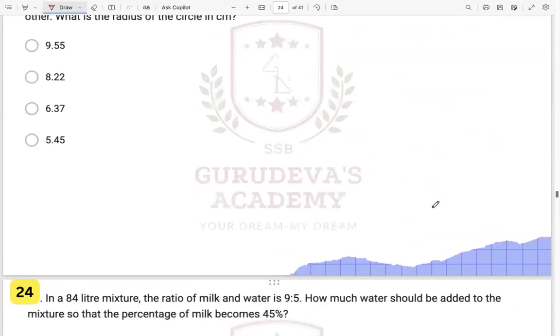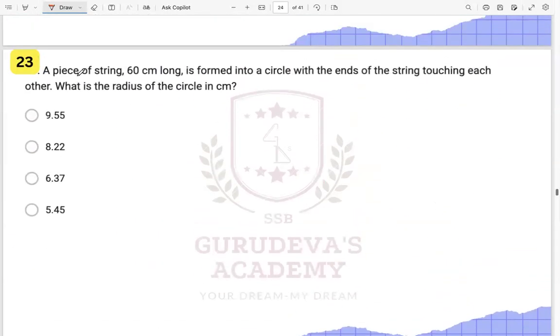All right. Then we have this another question. A piece of string 60 meter long is formed into a circle with the ends of string touching each other. What is the radius of the circle? So we have a circle like this, and it is saying 60 meter long. This 60 meter long piece is folded into a circle like this.